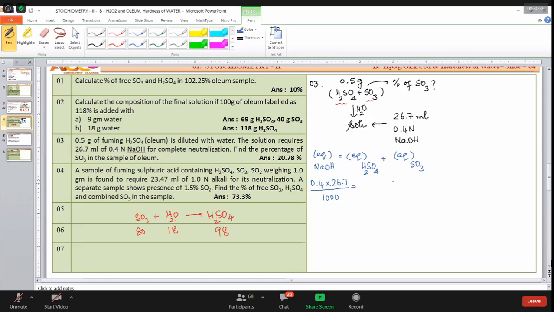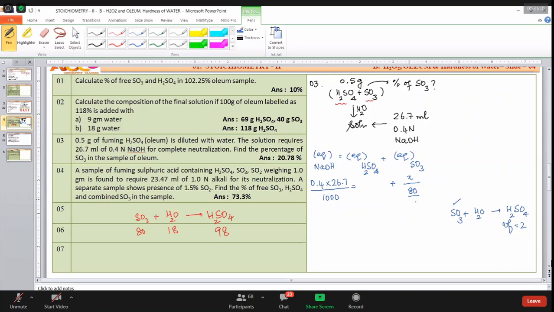So I'll do it like this. I'll take this to be X grams by molecular weight 80. What is the valency factor? Non-metal oxides, if you want to see the valency factor, always do like this. In case of a non-metal oxide, if you want to know the valency factor, add water. Once you add water, there is formation of the corresponding oxyacid. What is the valency factor of sulfuric acid? 2. It is also having valency factor of 2 as an acid.